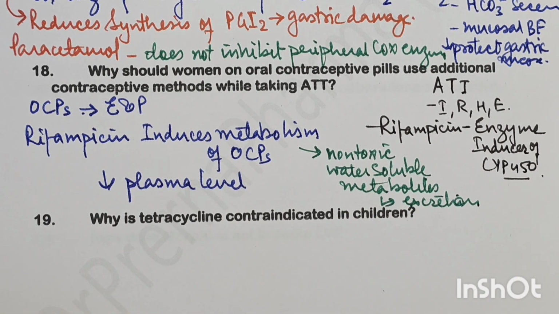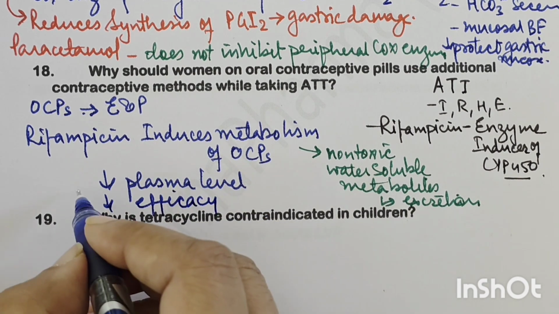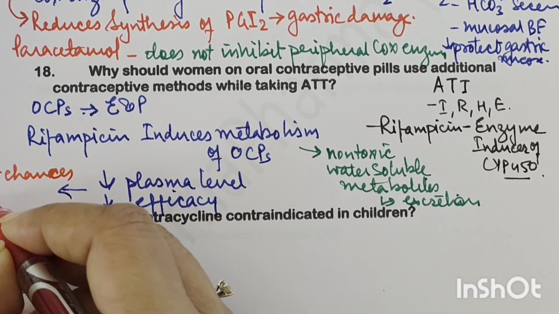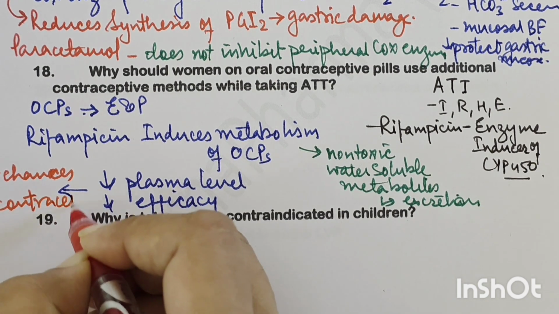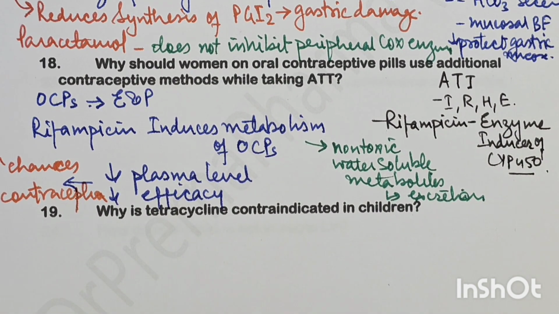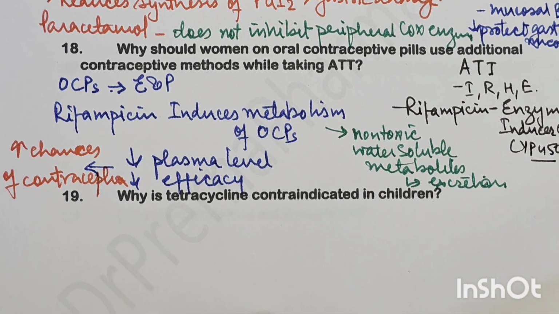So that is why the plasma level decreases and the efficacy decreases, and then the patient will have increased chances of conception. So that is why women on OCPs, if they are starting with the ATT, should use an additional contraceptive method, because rifampicin, which is an inducer of enzyme CYP450, will induce the metabolism of OCPs and thereby reduce their plasma level and efficacy, and there will be increased chances of conception.